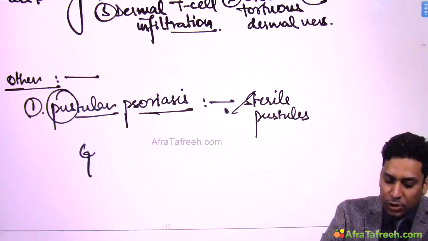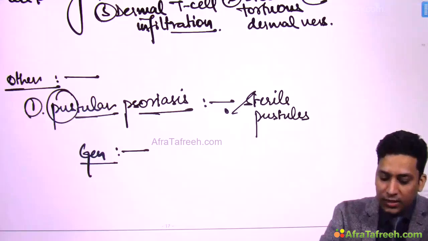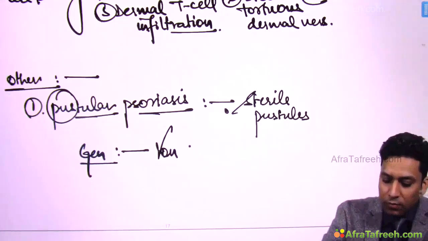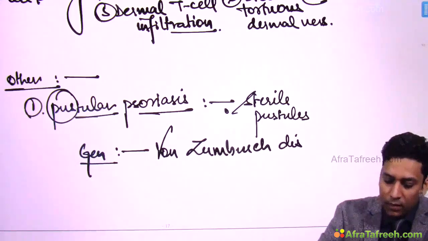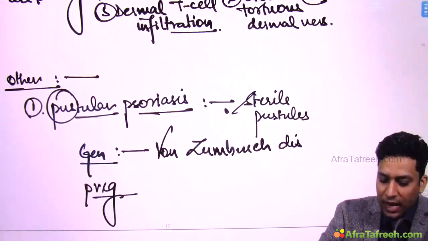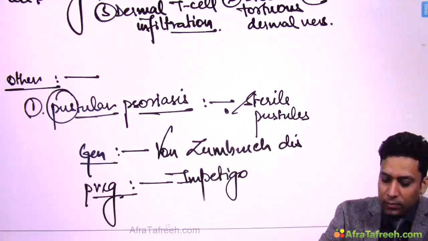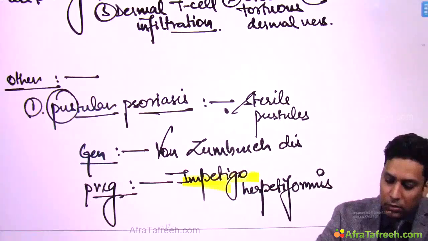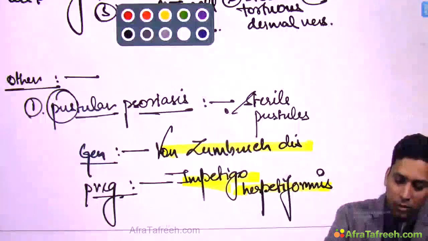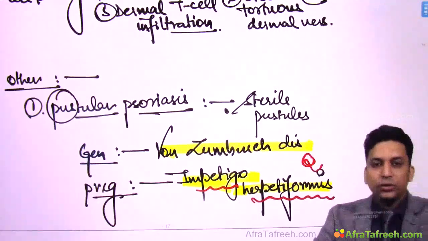Now sometimes these pustules can be seen over the whole body, so this condition can be generalized. This generalized type of pustular psoriasis is known as von Zumbusch disease. Well, sometimes this develops during pregnancy, and in pregnancy this condition is known as impetigo herpetiformis. Already questions have been asked on impetigo herpetiformis. Remember, this is pustular psoriasis in pregnancy.